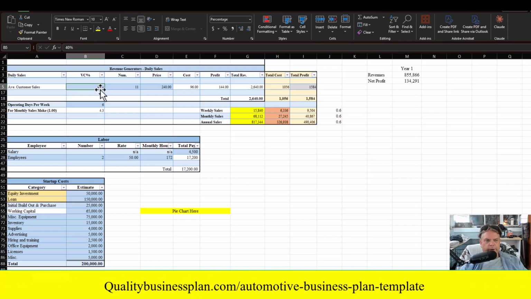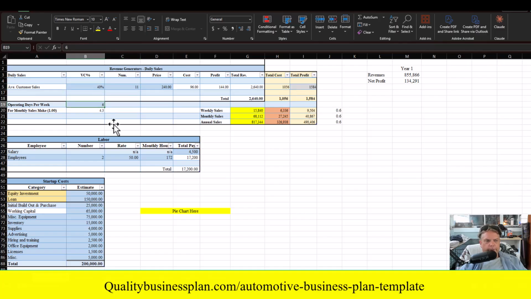Further, the next step is going to be your variable cost. How much does it cost for the oil or the transmission? How much does it cost for the actual part? Do not include labor in this. And what you'll do is put your variable cost there as a percentage, because you've got a lot of different services and a lot of moving prices, and you've got inflation out there. So it's going to change your inventory, so you go with an average. Based on this example, we've got a sales price on average per customer of $240. We're dealing with 11 customers with a variable cost at 40%.